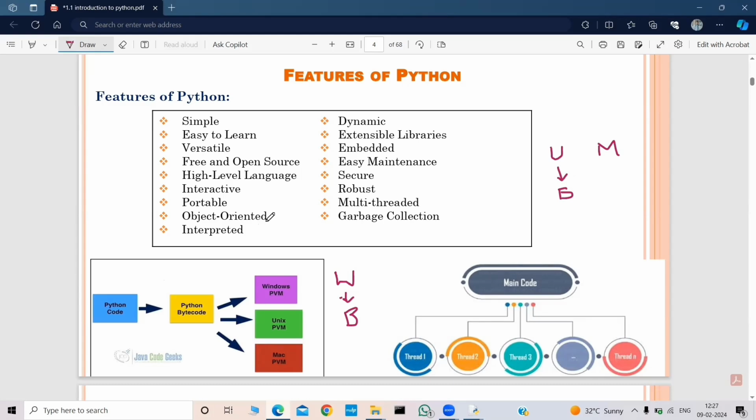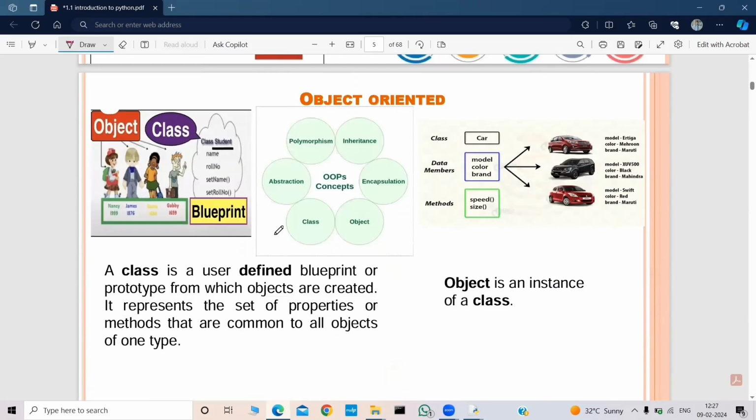And Python is an object-oriented language, which is based on objects and classes. The best example of a class is our classroom itself, which consists of students. Let's name the class the Student class, and each and every student, let us say these are the students. In Python, we call them objects. Each and every object, nothing but the student, has a unique identity. We can differentiate them by their name, but sometimes names might match. So that's why we assign them a roll number. That roll number is unique to everyone, right?